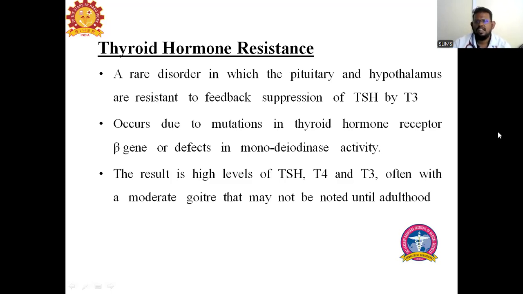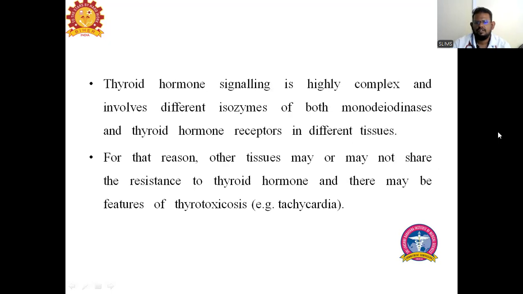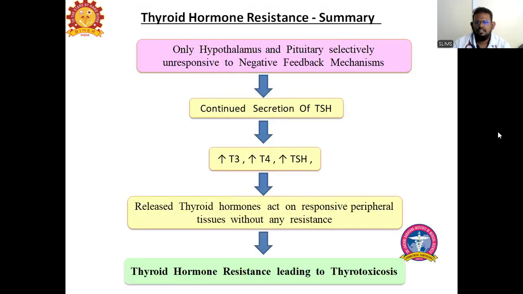All the TFT, that is T3, T4 and TSH, are raised, all are high.